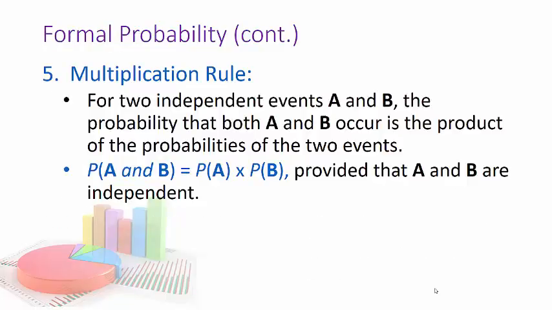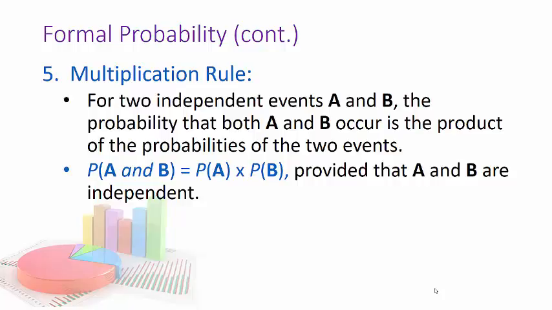If there are two independent events, A and B, the probability that both A and B occur is the product of the probabilities. So I could ask, Monday, what's the probability of getting a red? And what's the probability of you getting a red light on Tuesday? You would just take 0.729 times 0.729. Or you could say the probability of getting a red on Monday, but not a red on Tuesday. You do 0.729 times 0.271.